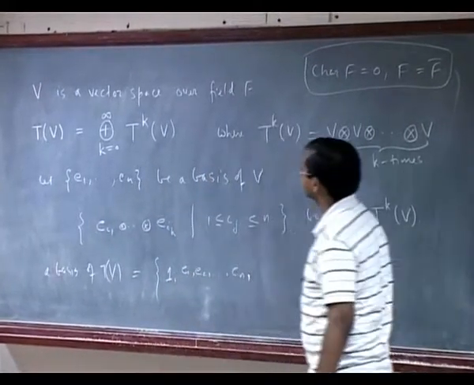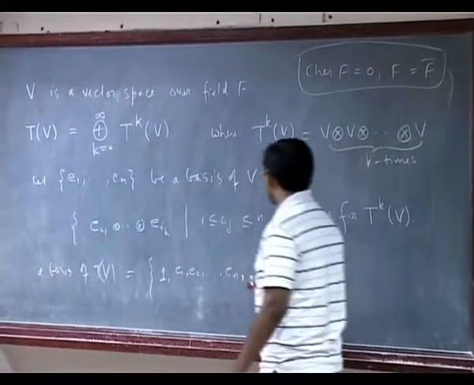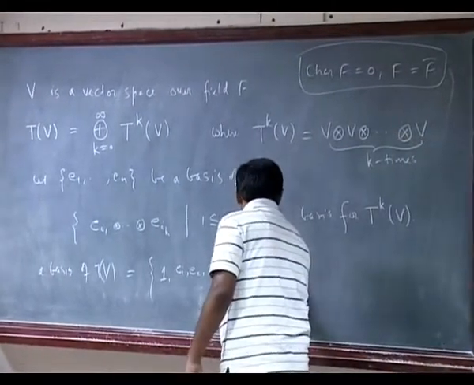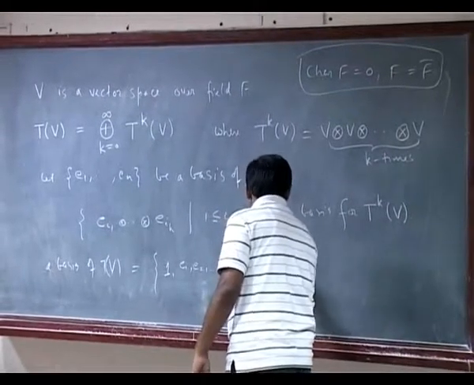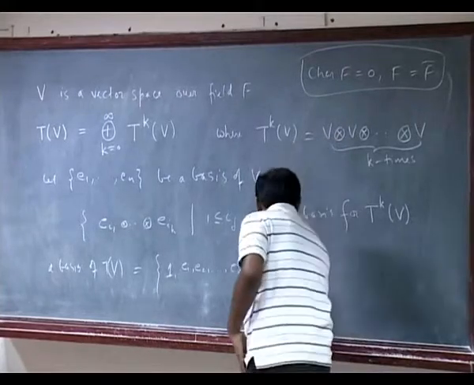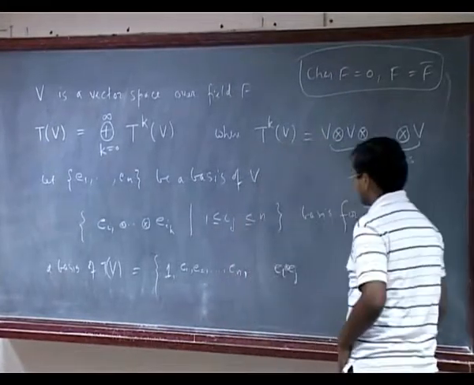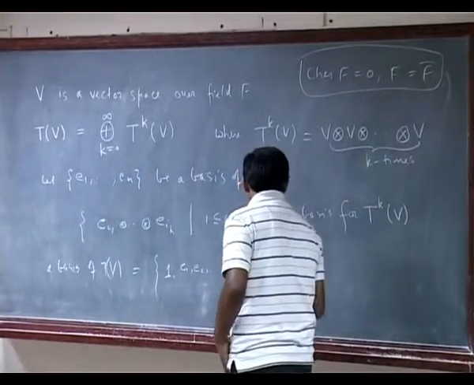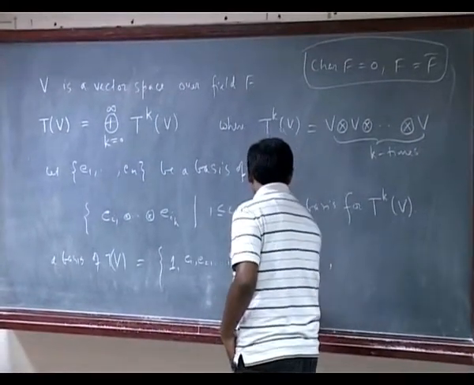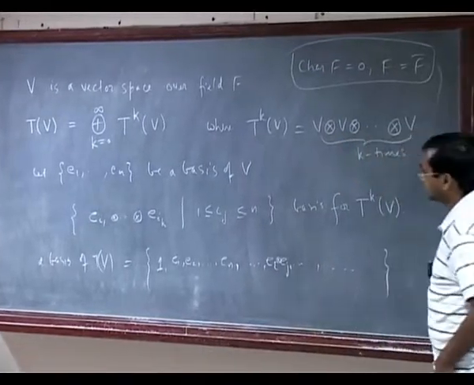And what next? That is T2V. And the basis, I have to take all possible combinations, Ei tensor Ej. So all possible combinations of i and j, and so on. So you have to collect all of them, and so you can see that it's infinite dimensional,